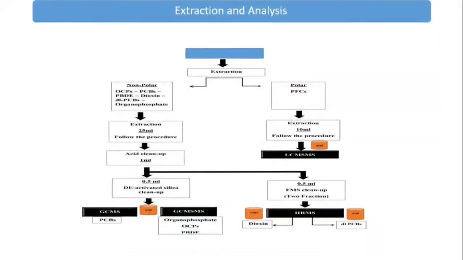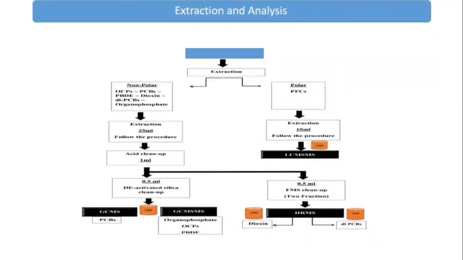After the extraction for the non-polar compounds, we will do the acid cleanup. Then we will have 1 ml of sample. We will divide this 1 ml into 0.5 ml and 0.5 ml, as Dr. Carroll showed in his previous talk. For the first 0.5 ml we do the activated silica cleanup, and for the other one the FMS cleanup.